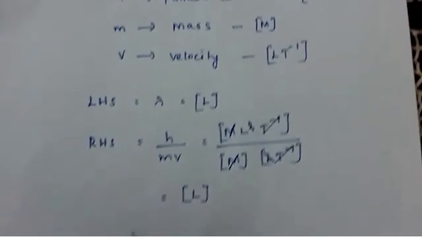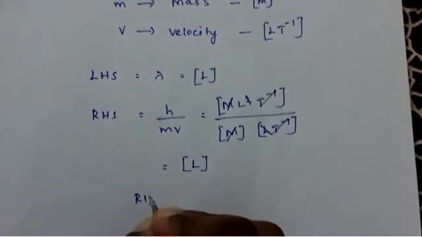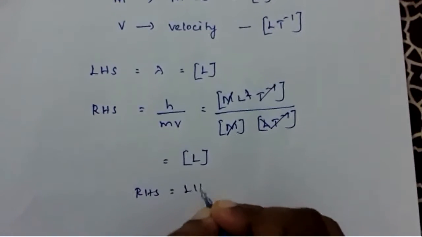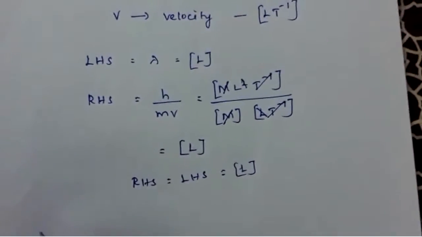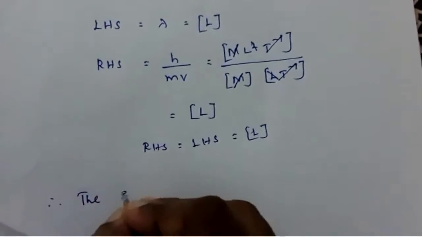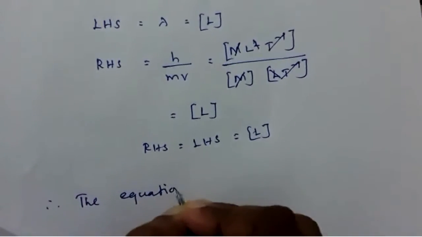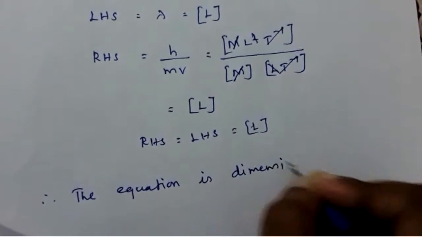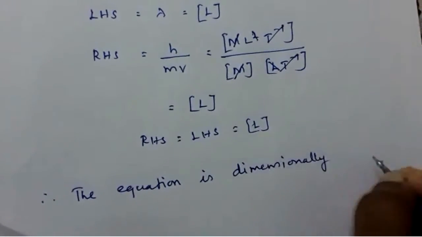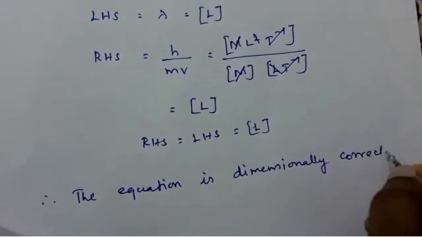Now you can see RHS and LHS are having the dimension L. So we can say the equation is dimensionally correct.